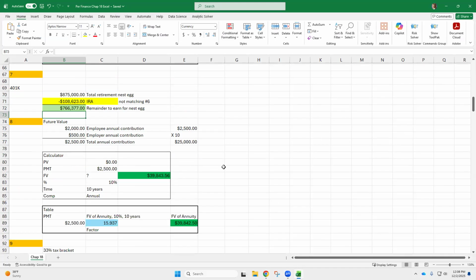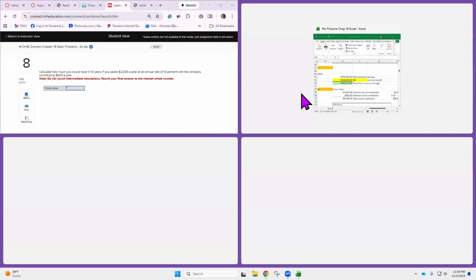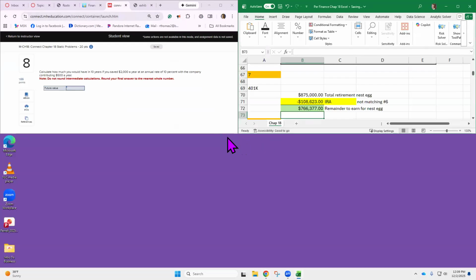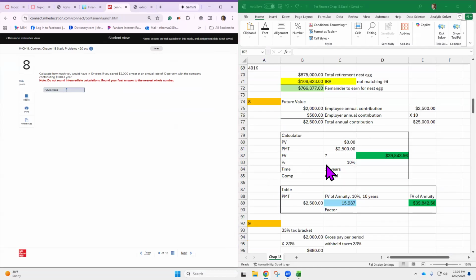All right. Future value. When you're trying to build a 401k, you have to come up with how much you should be putting in to build it to a certain amount. So calculate how much you would have in 10 years if you saved $2,000 a year at an annual rate of 10%, with the company contributing $500 a year.